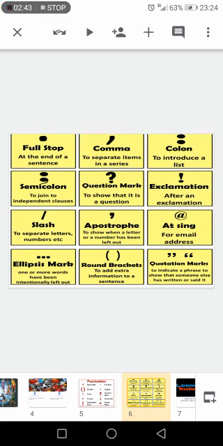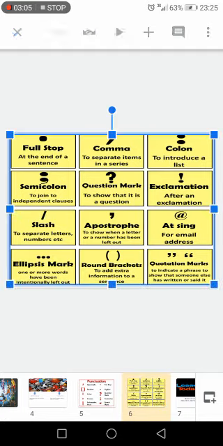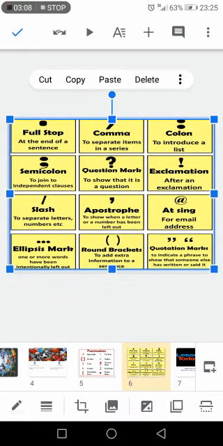Now here we have the use of these punctuation marks. Last time we talked about four: the full stop, the comma, the question mark, and the exclamation mark. We use the full stop at the end of a sentence. For example, my name is Ahmed, and I put a full stop. A declarative sentence, and I put a full stop. Ahmed goes to the park. Full stop. Is it clear?